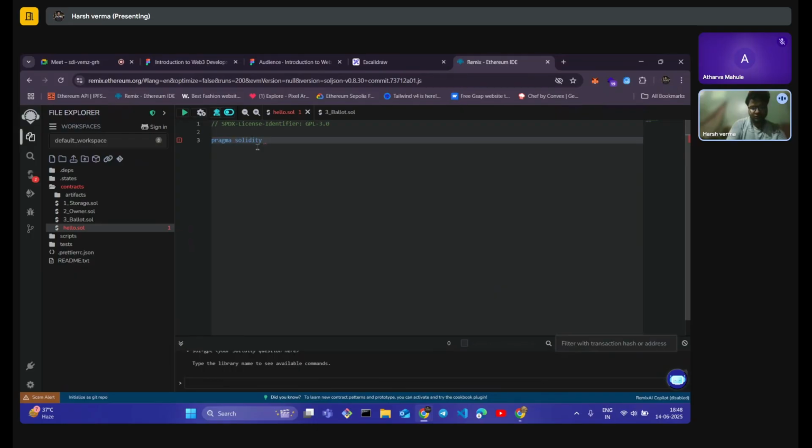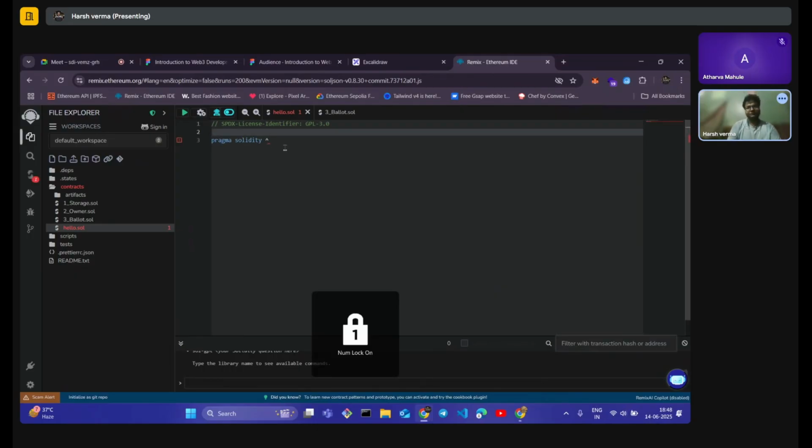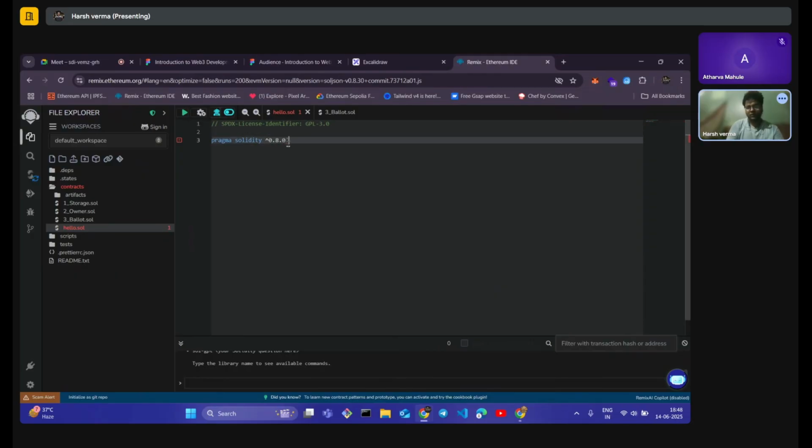So let's go with it. Now we have set our specific version for it. It is explicitly using version 0.8.0 of Solidity. But we can also set a range of versions, like our Solidity file version should be greater than or equal to 0.7.0, but less than 0.9.0. Any version of Solidity between these two will be used.